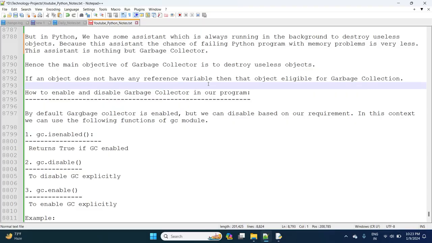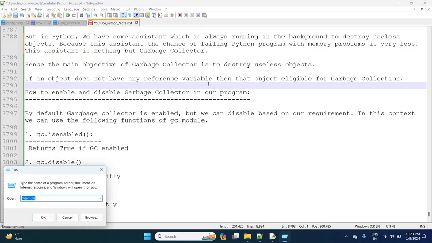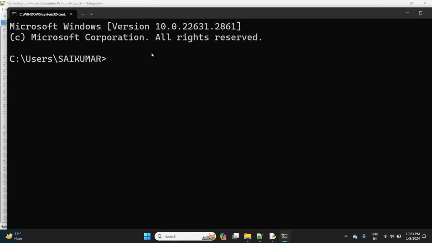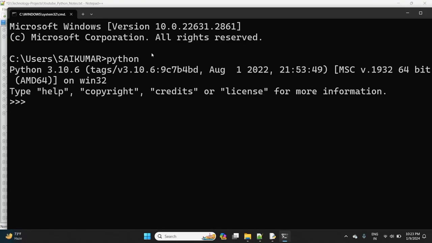How can we say one object is eligible for garbage collection? Just observe one small program. I'm going to the Python shell. Here observe, a is equal to 10. Now I'm asking what is a. On the same variable, I'm taking a is equal to 20.